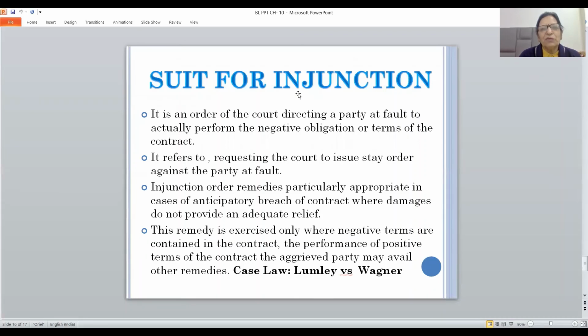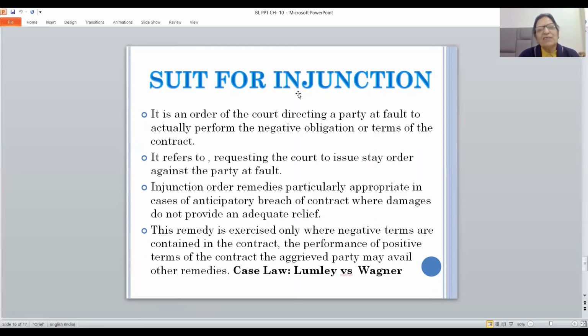And the last is suit for injunction. What is an injunction? It is an order of the court which directs a party at fault to actually perform the negative obligation or terms of the contract. It refers to requesting the court to issue a stay order against a party at fault. Injunction order remedies are particularly appropriate in case of anticipatory breach of contract, where damages do not provide an adequate remedy. This remedy is exercised only where negative terms are contained in the contract.